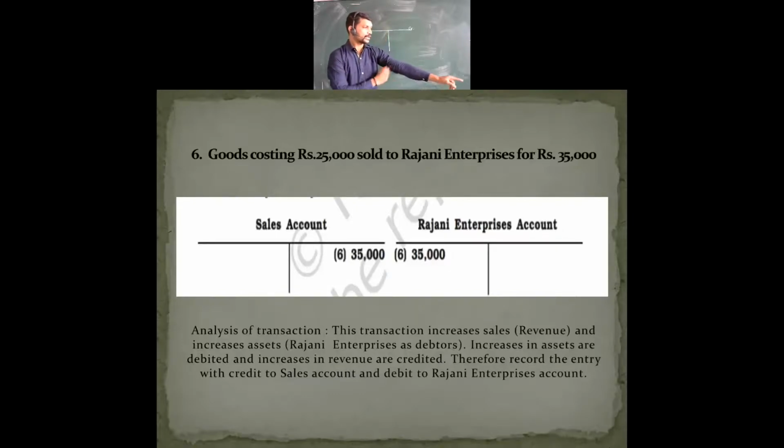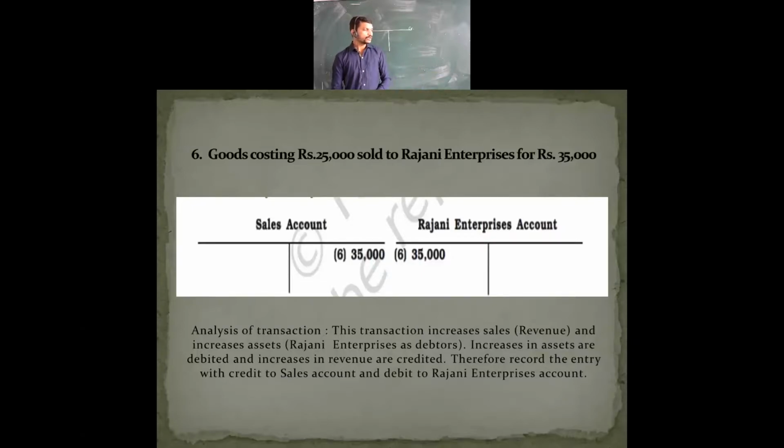Here we are having assets, we are bringing the goods. Where there is an increase in asset, it will be debited, and increase in revenue is credited. When you are selling here, you are going to get revenue.